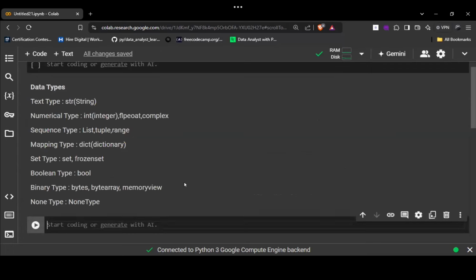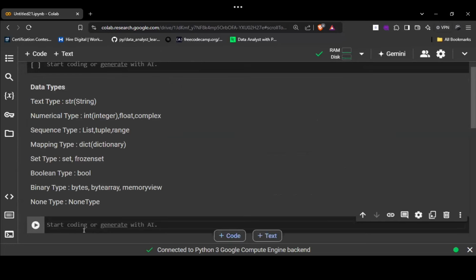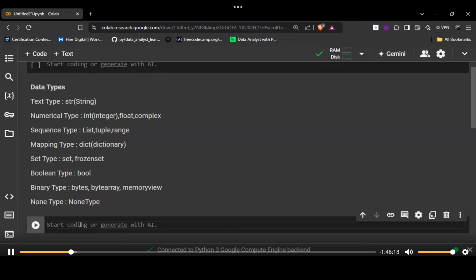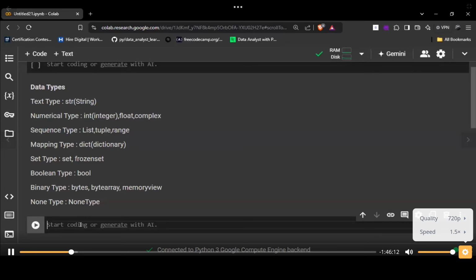So now we'll be starting with string. How we can store a string value inside a variable, and all these things we are going to see now. So remember one point always: when you are storing a string value, it should always be written within the quotes, whether it is single quotes or double quotes.